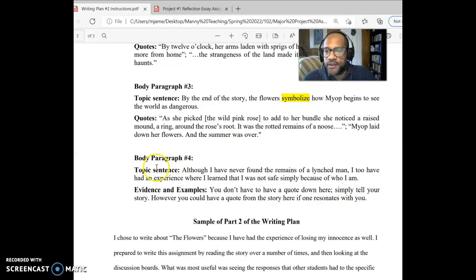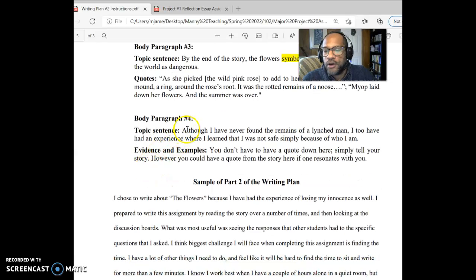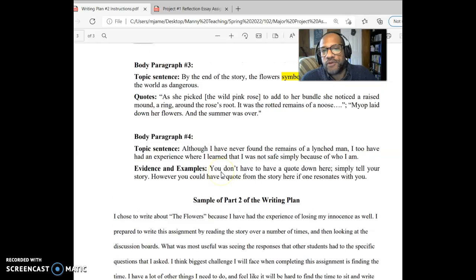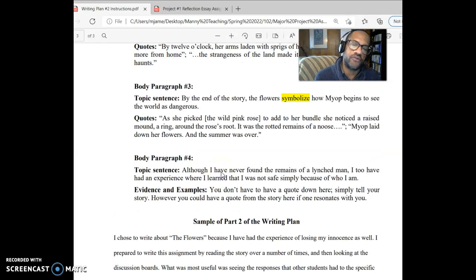Okay. Then I've got a fourth body paragraph. Although I've never found the remains of a lynched man, I too have had the experience where I've learned that I was not as safe as I thought simply because of who I am. You don't have to have a quote down here. You're going to simply tell your story. However, you could have a quote from the story here if one resonates with you. So you don't have to have an example and evidence down here. And then that's it, right? So again, it just shows you the structure of what we're looking for.